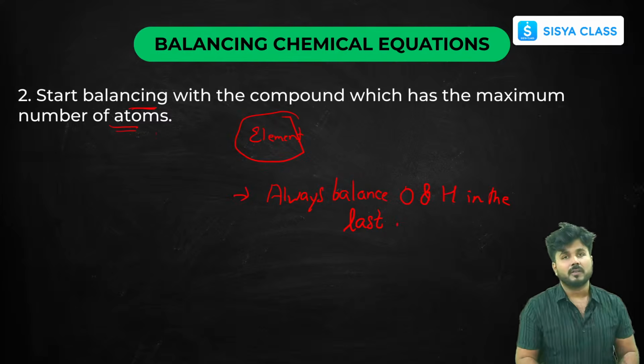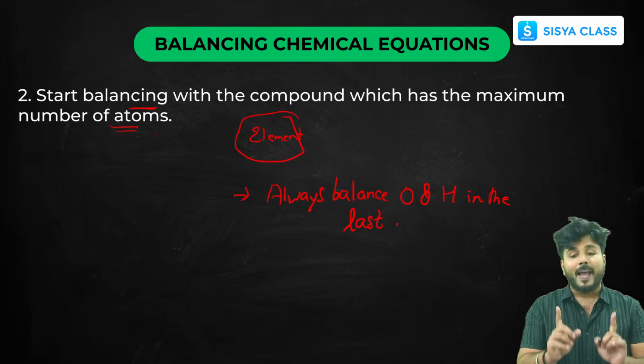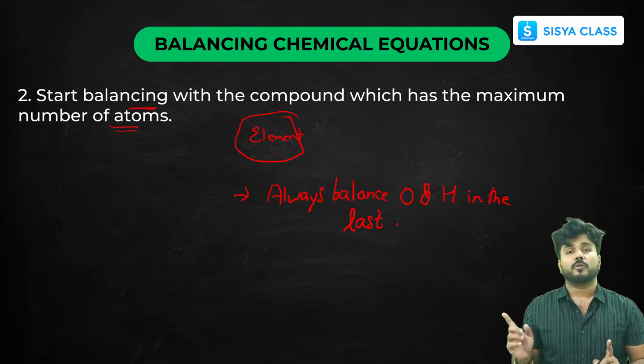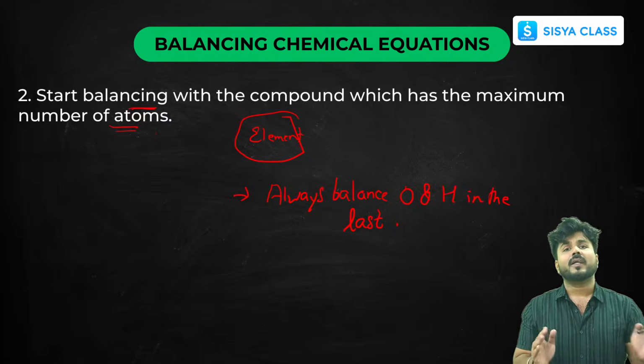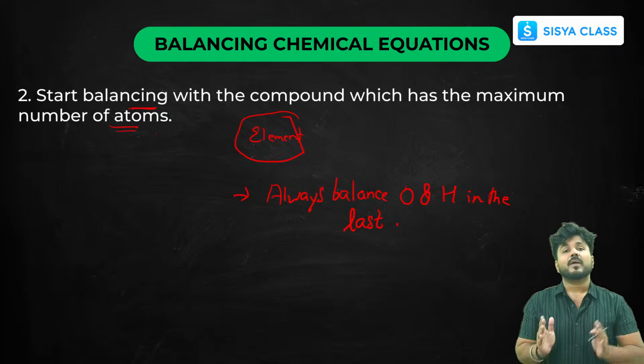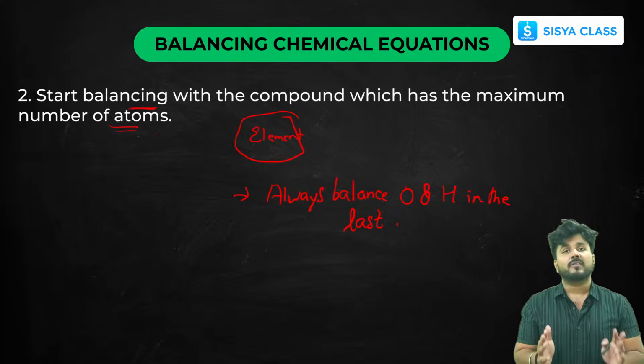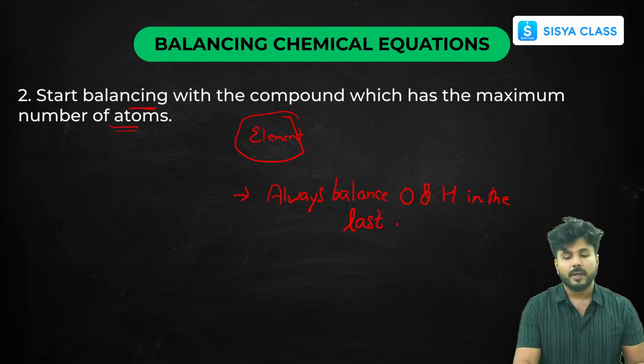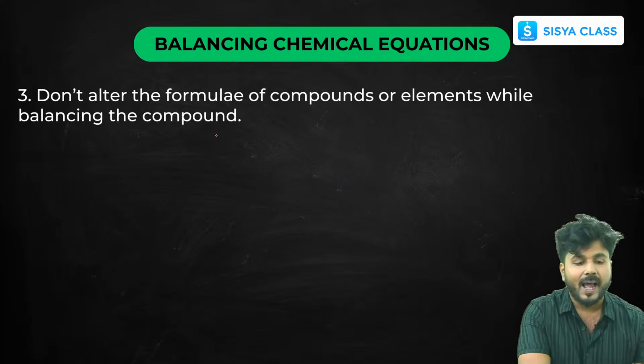That's why I am sharing this with you: always balance oxygen and hydrogen last. All other atoms you can balance one by one. In the end, most of the time you will see that the hydrogen or the oxygen is already balanced while balancing other atoms. And last, you can't alter the formula of compounds or elements while balancing.